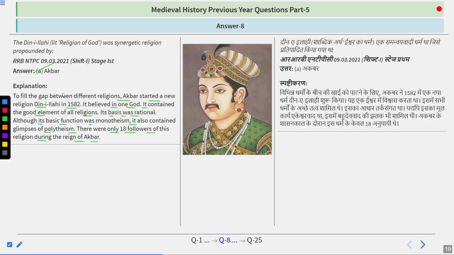So do remember that Akbar was the one who created Deen-e-Ilahi, and that is called a religion of God. He also particularly created a place called Ibadat Khana, so that they can work over the different types of religions and try to understand all these religions. So for this purpose he created Ibadat Khana, and later on in 1582 he created Deen-e-Ilahi.